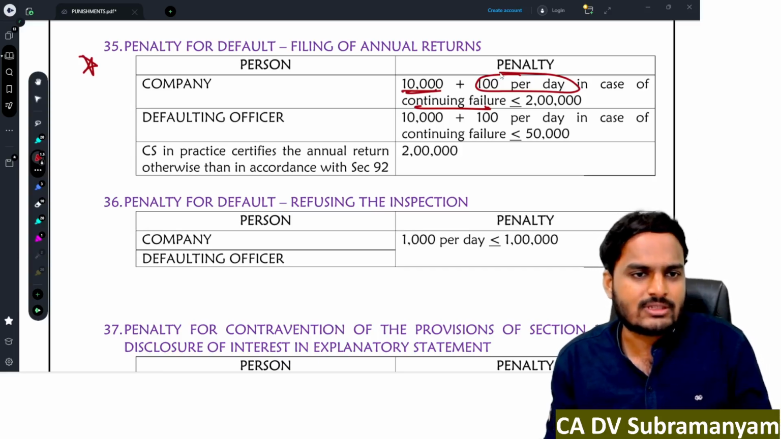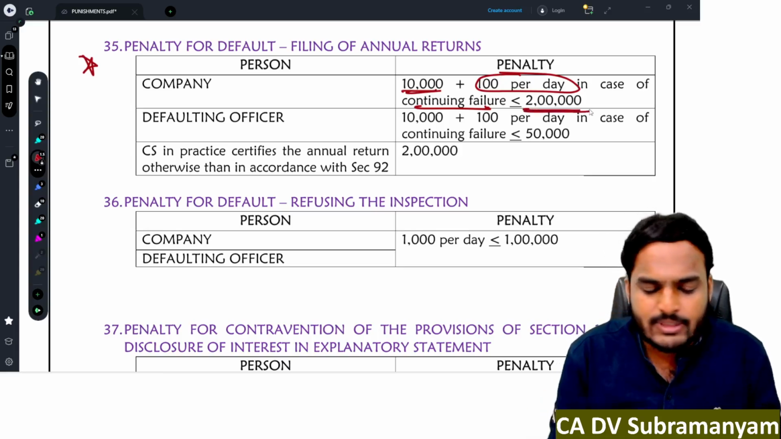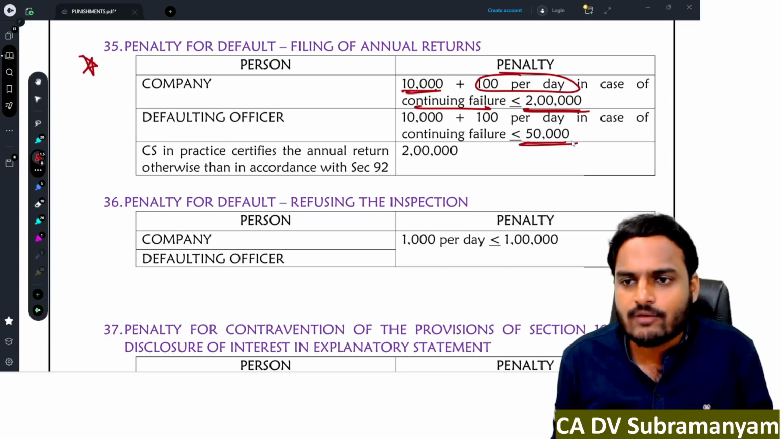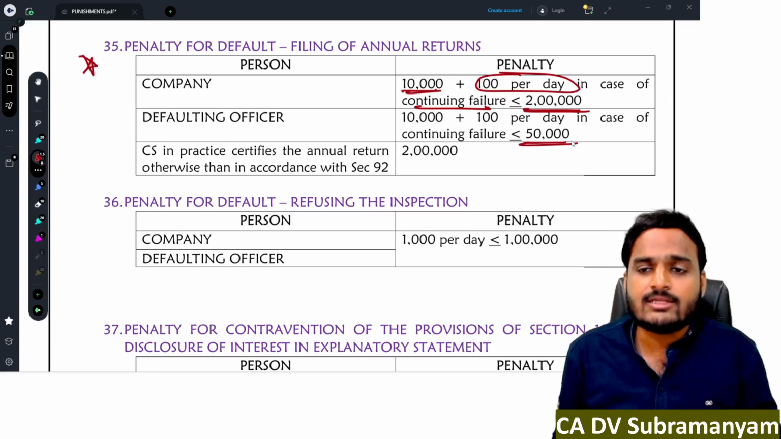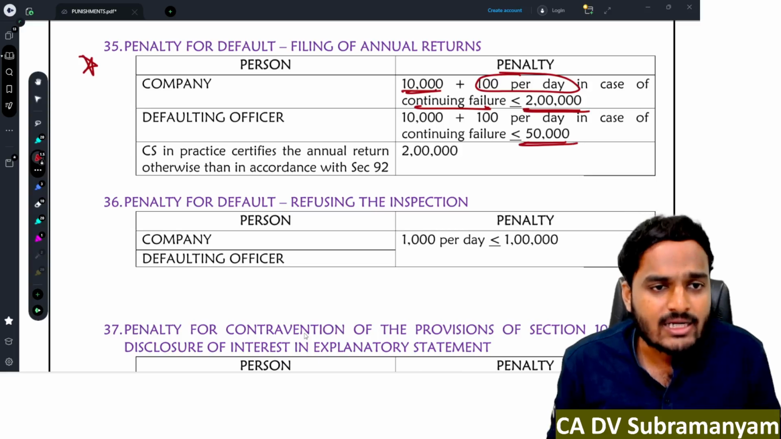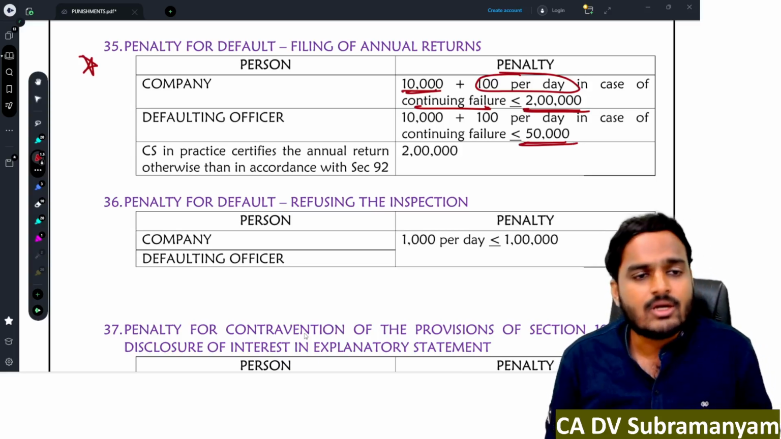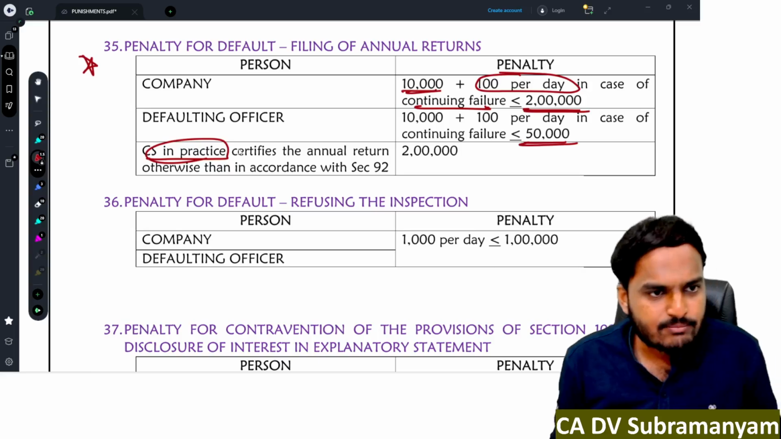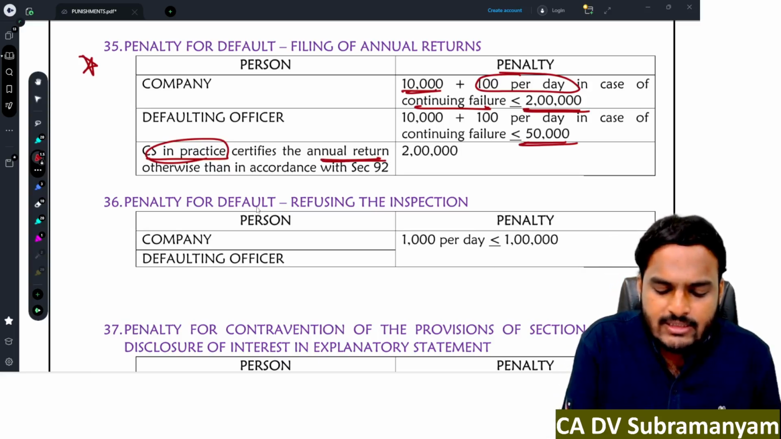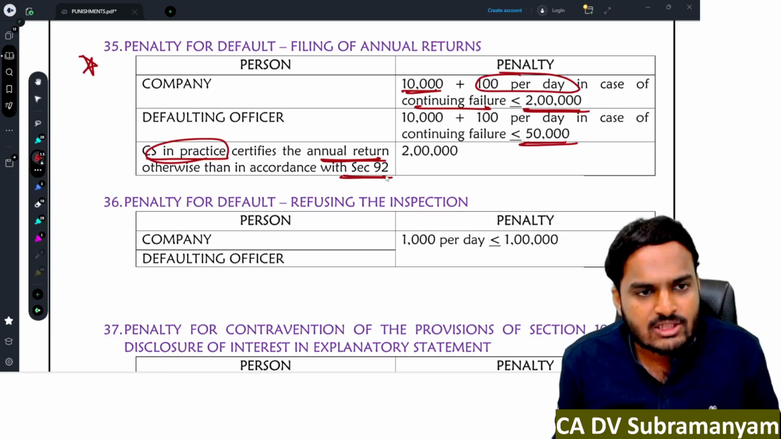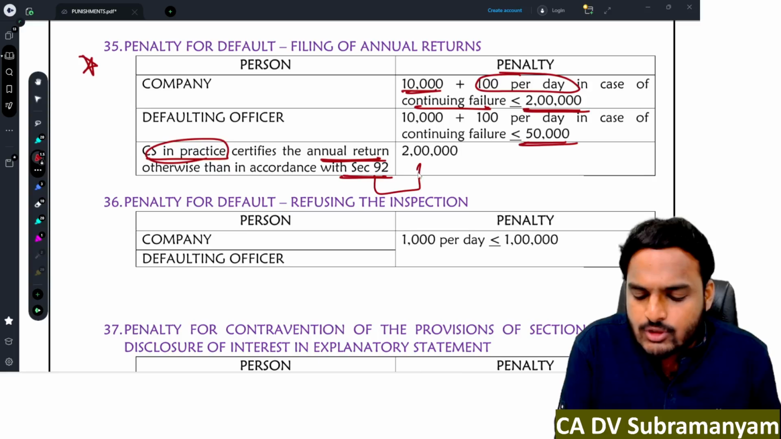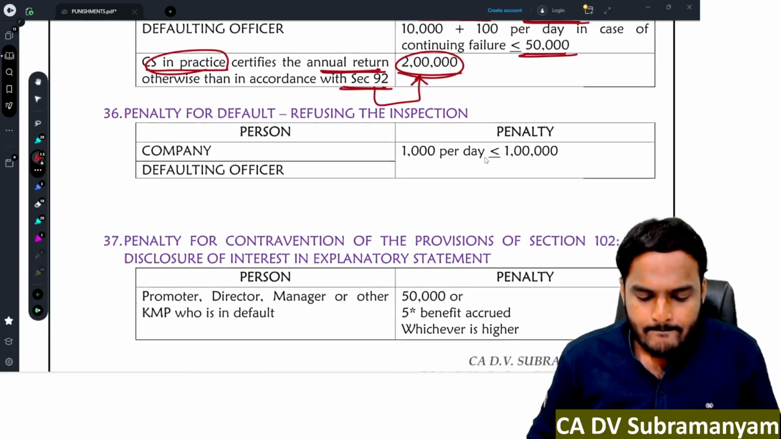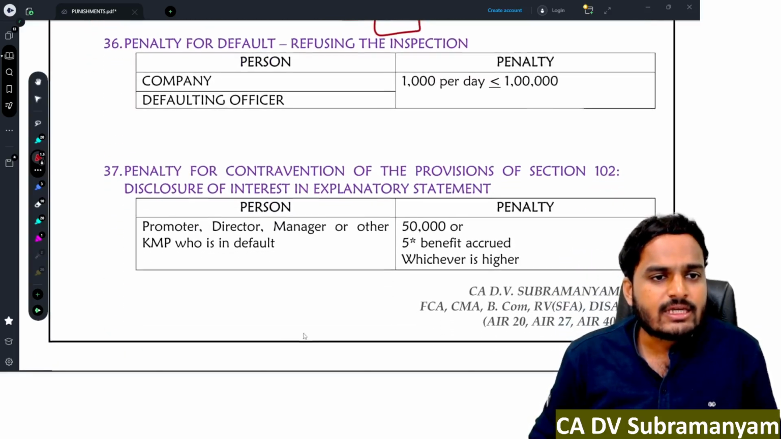So 10,000 plus 1,000. The maximum punishment is 2 lakh rupees in case of the company, 50,000 rupees in case of the defaulting officer. In the hands of the defaulting officer, the penalty is 10,000 rupees plus an additional penalty of 100 per day in case of continuing failure, maximum 50,000 rupees. And the CS in practice, the practicing professional, whoever certifies an annual return which is not in accordance with section 92, will be penalized with 2 lakh rupees for certification of annual returns.